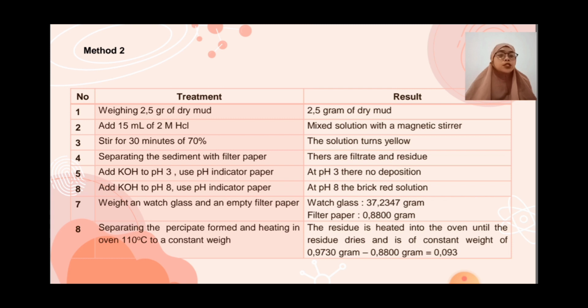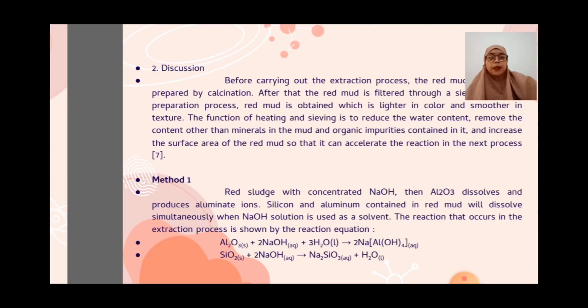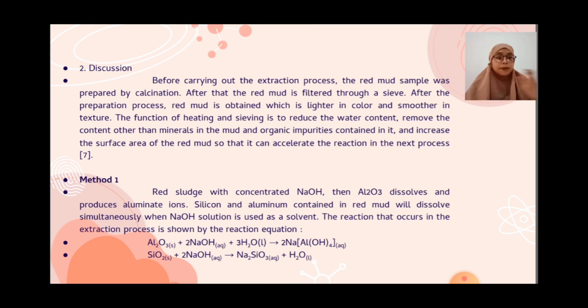Discussion. Before carrying out the extraction process, the red mud sample was prepared by calcination. After that, the red mud is filtered through a sieve. After the preparation process, the red mud obtained is lighter in color and smoother in texture.